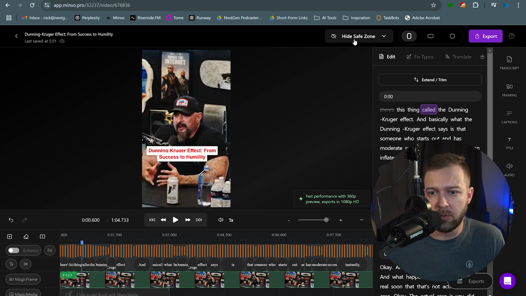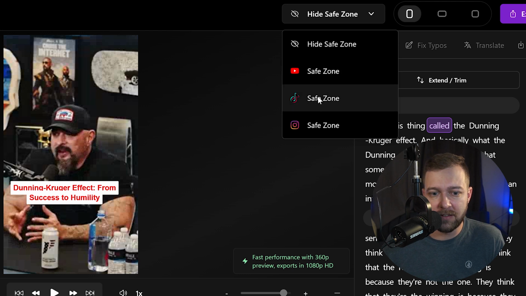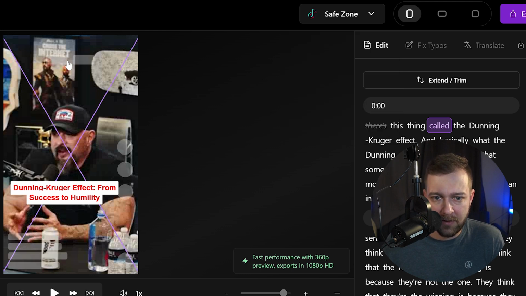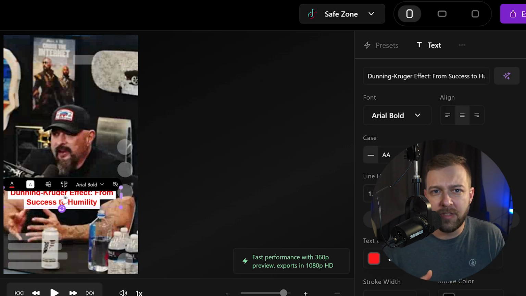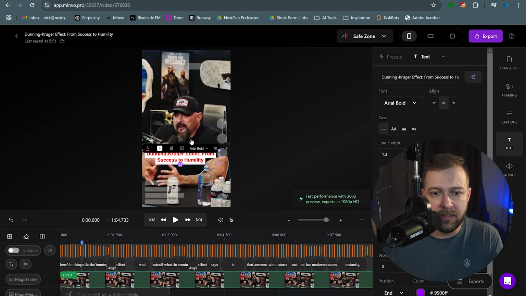And one thing I almost forgot. We're going to turn on the safe zones. So we're going to turn on TikTok safe zone. Now we have these different little icon bubbles that you can see on the screen. This is making sure that none of our elements get covered up by the different elements on this page, like the description of the video or the follow icons, the profile, the comments, all that kind of stuff.